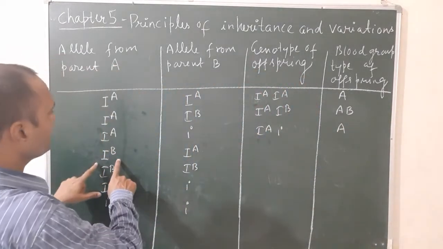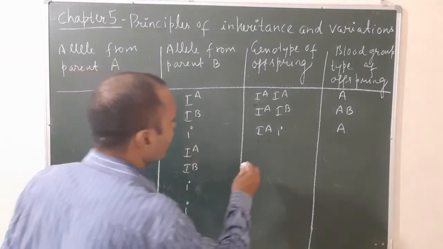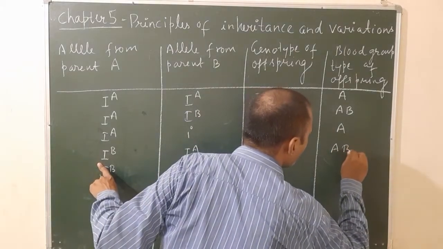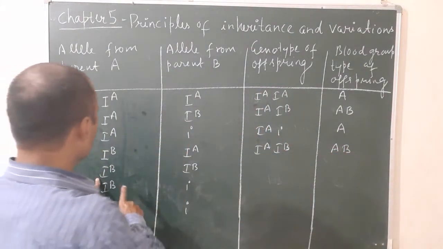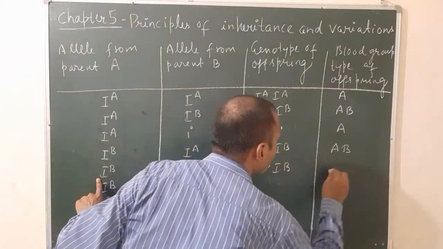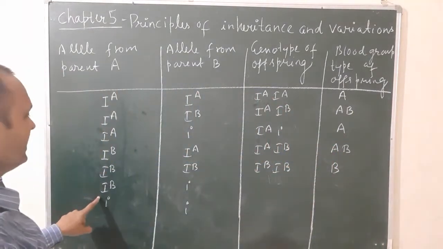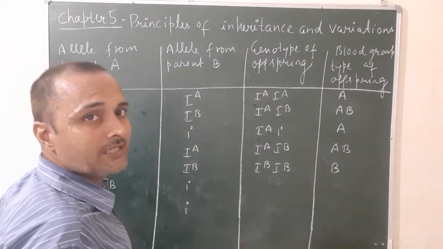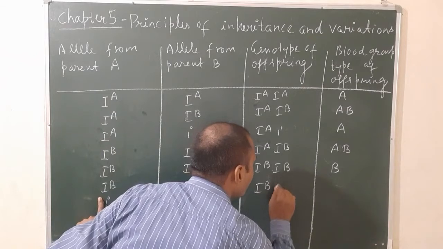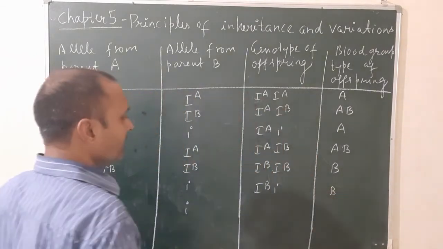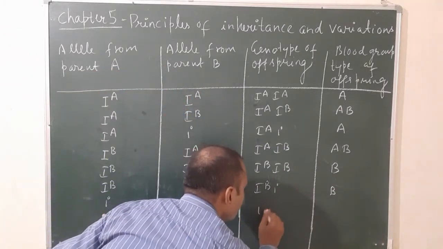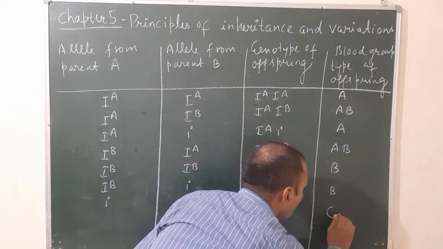Fourth case, IB and IA. Again you can write IA and IB. The blood group will be AB because both are present. Fifth case, IB and IB, the blood group will be B. Okay? IB and I, you know well, IB is dominant over I, so the blood group will be B. And the last one, when no antigen is present, the blood group will be O. So the combination is I and I, blood group will be O.